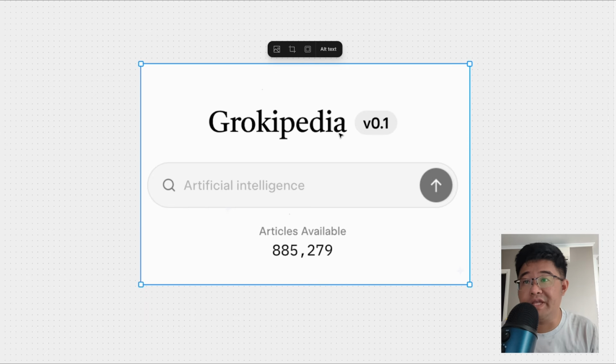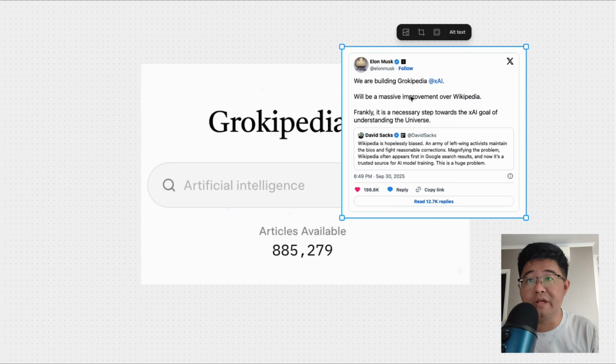So what is Grokipedia? It is actually an encyclopedia. It's like Wikipedia, but with AI. Because it's 2025, everything will be AI, right? This is actually from Elon Musk. He has been saying Wikipedia is biased, is not true, etc., etc.